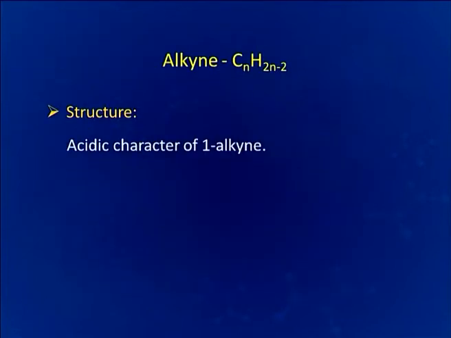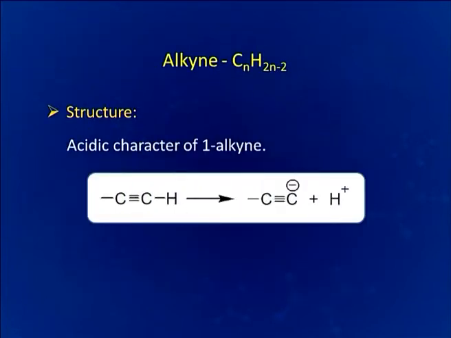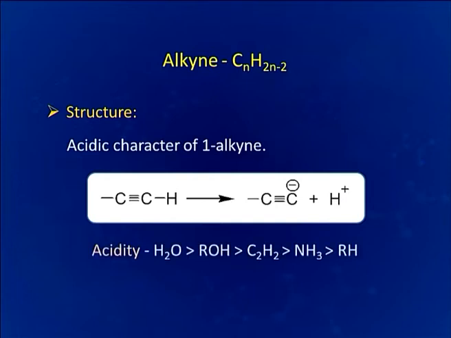Acidic character of alkyne. It has been observed that acetylene or any other terminal alkynes show acidic character. This acidic character can be understood with the help of this reaction. Acidic character means any compound which is capable of losing proton. Here we can see after losing proton, it is forming this anion.